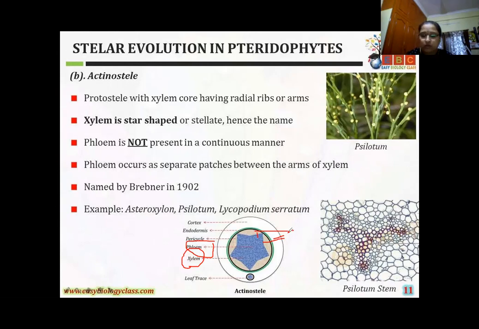Such type of protostele is termed the actinostele.